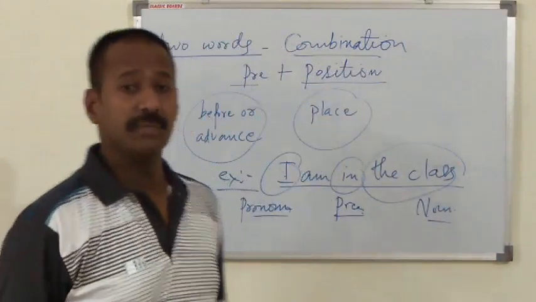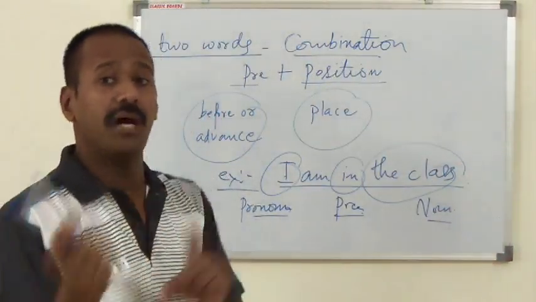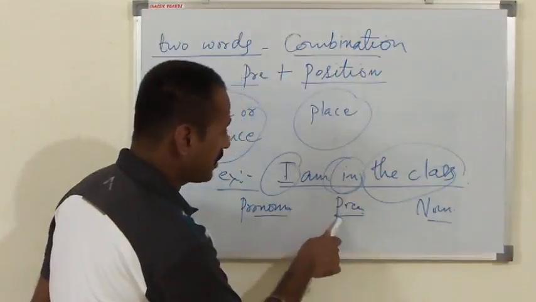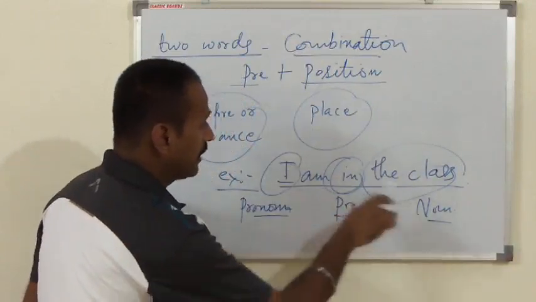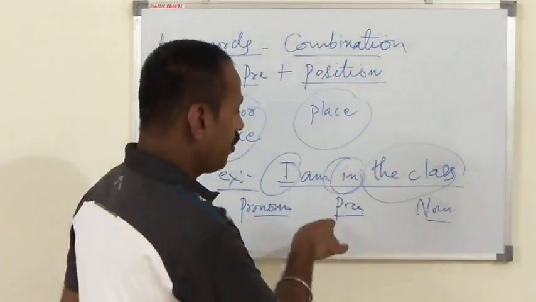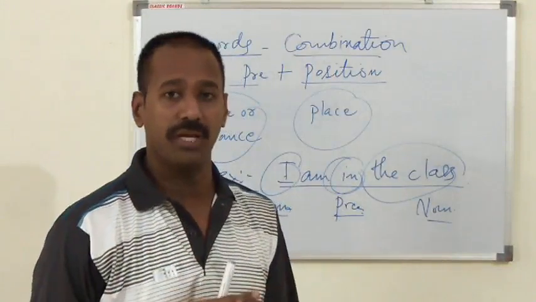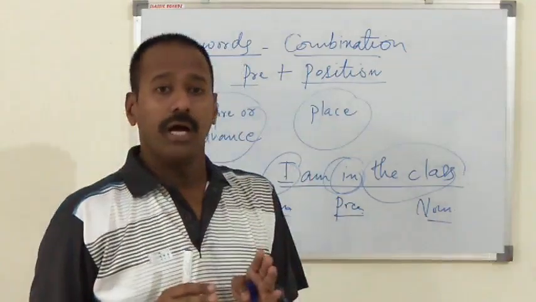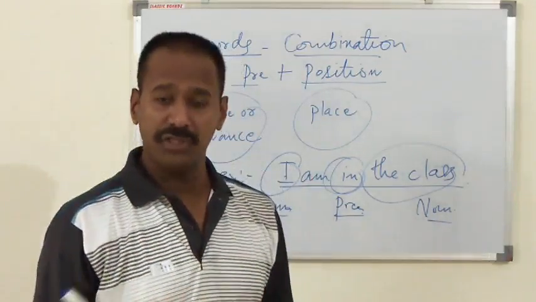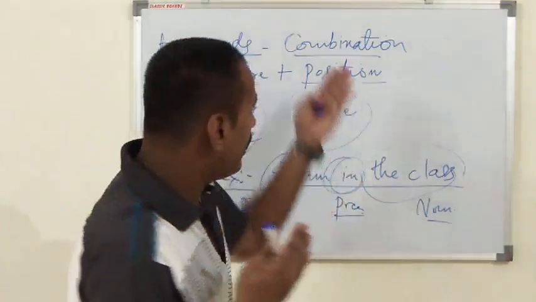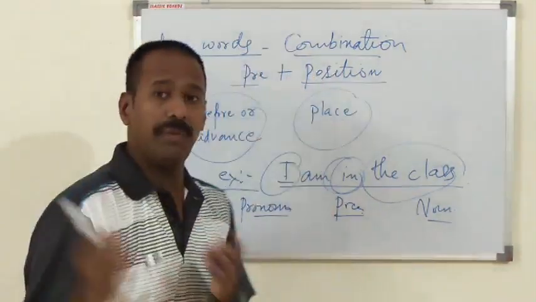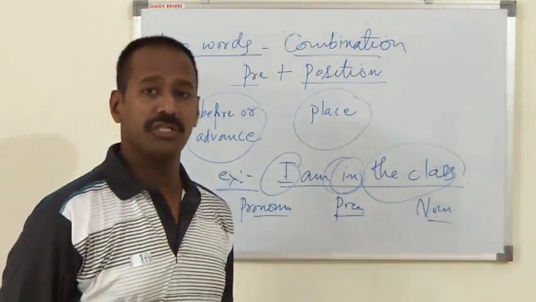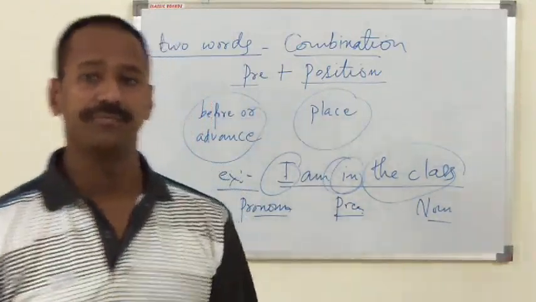So what does the definition say? Preposition is a word which connects a noun or pronoun in a sentence. This is a simple sentence, and the role of the preposition is to connect a noun or pronoun in a given sentence. Actually, in English, we have to understand the meaning of the word first. The very word preposition itself suggests pre plus position, meaning something which comes before, something which comes in advance. So this is the role of the preposition here.